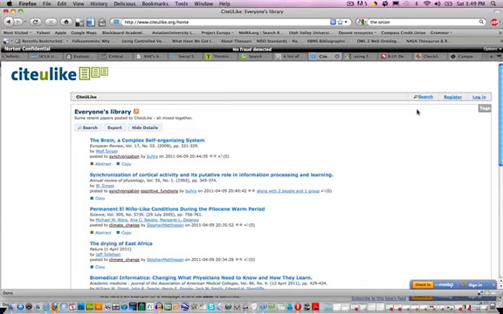We're at the website CiteULike, which is a social bookmarking website focused around scholarly resources. You may be familiar with other social bookmarking sites such as Delicious. This one's a little bit different in that it focuses only on scholarly materials, some of which are web-based, but others which may be articles from magazines or books or things in databases.